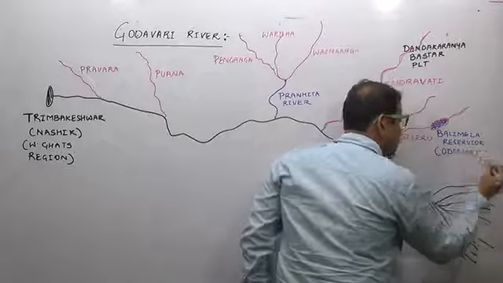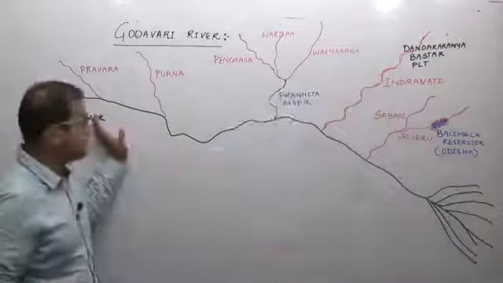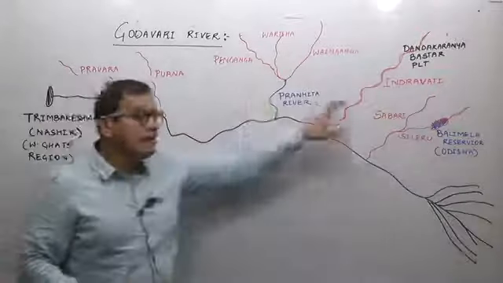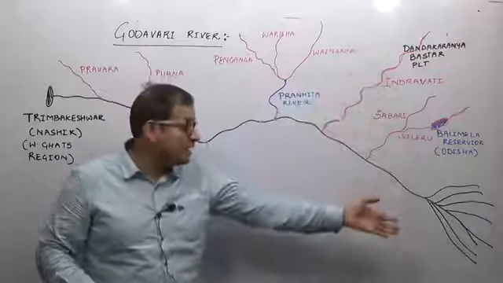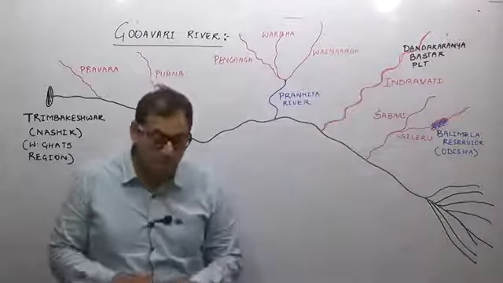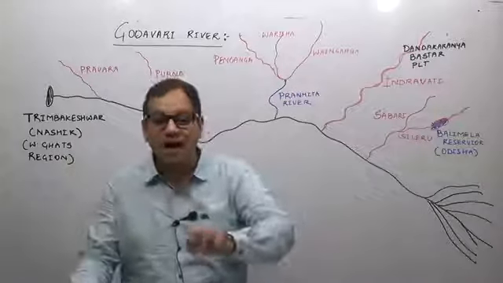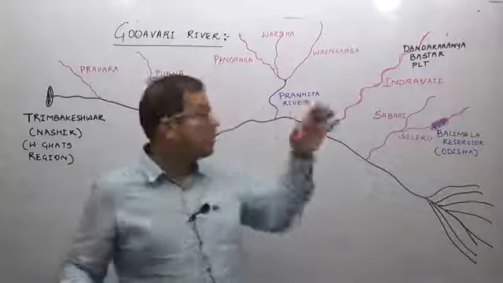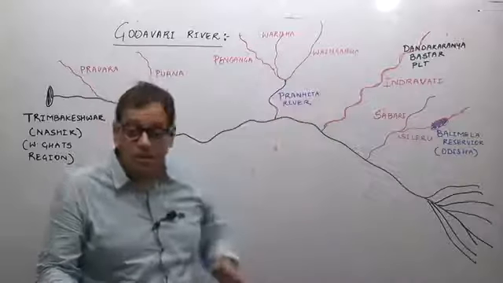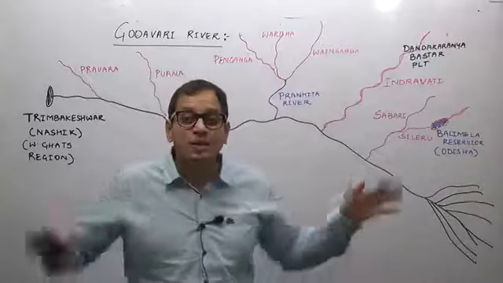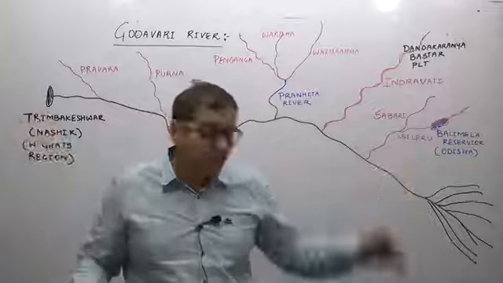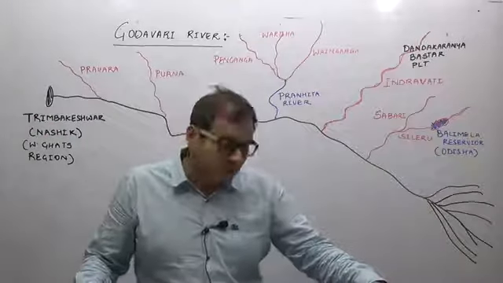So you see the coverage of river Godavari. Where is the origin? Maharashtra. Where are the tributaries? Odisha. Where does it drain into? Andhra Pradesh. It passes through the states of Maharashtra, Telangana, Andhra. Its tributaries also are from the states of Chhattisgarh, Orissa. So that is why it is the biggest river of peninsular India.